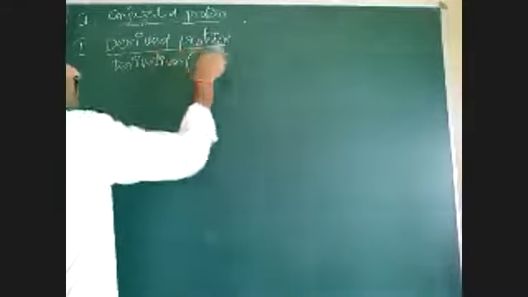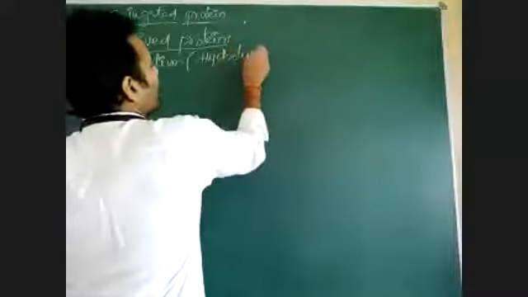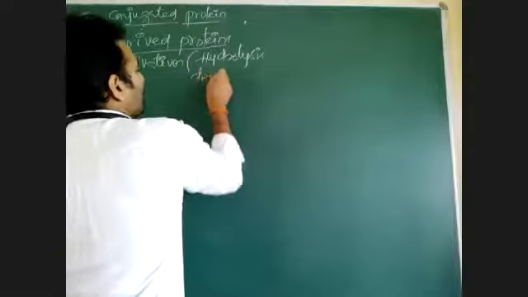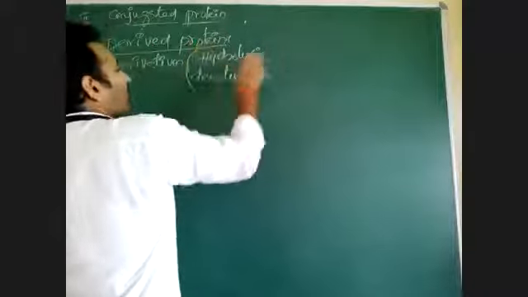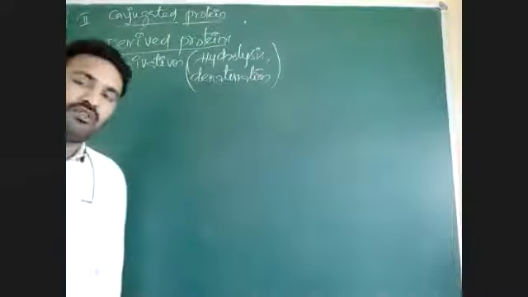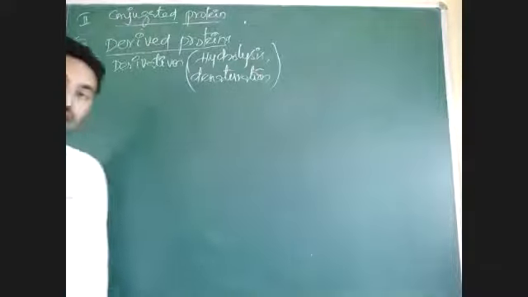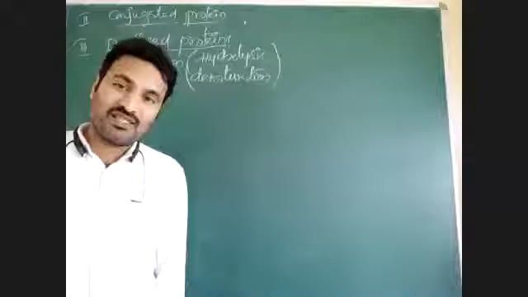How are they formed? By hydrolysis. Hydrolysis means breakdown or denaturation. Hydrolysis means breakdown by addition of water molecule. If a bond is broken down, it is called hydrolysis. When hydrolysis is carried out in lipid, which bond will be broken?